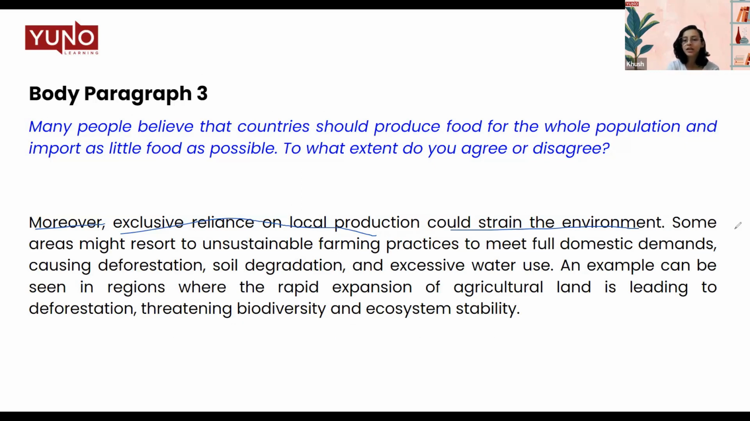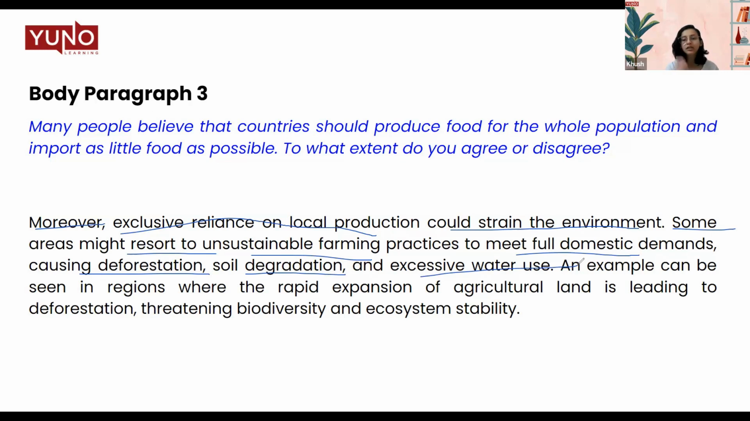So, supporting statement: some areas might resort to unsustainable farming practices to meet domestic demands, causing deforestation, soil degradation, and excessive water use. So I'm saying that sometimes it can put strain on the environment. How can it put a strain on the environment? Because of these things, people might resort to some unsustainable practices, which can therefore cause these many problems in the environment. So this is your topic sentence and supporting statement.